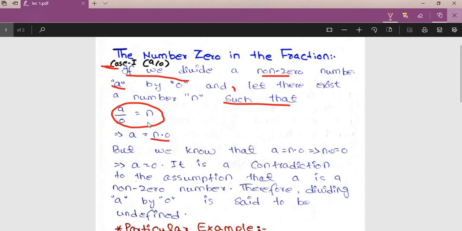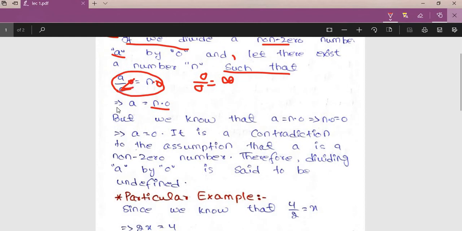Like we are multiplying 0 by both sides. In the next step we are multiplying 0 on both sides, so this 0 and this 0 will be cancelling each other. In mathematics we already know the 0 by 0 form is infinity, but we haven't proved it yet, so I'm just saying that this 0 will be cancelled with this 0. But we know that now, in this step, a equals n multiplied by 0 implies that n multiplied by 0 equals 0.